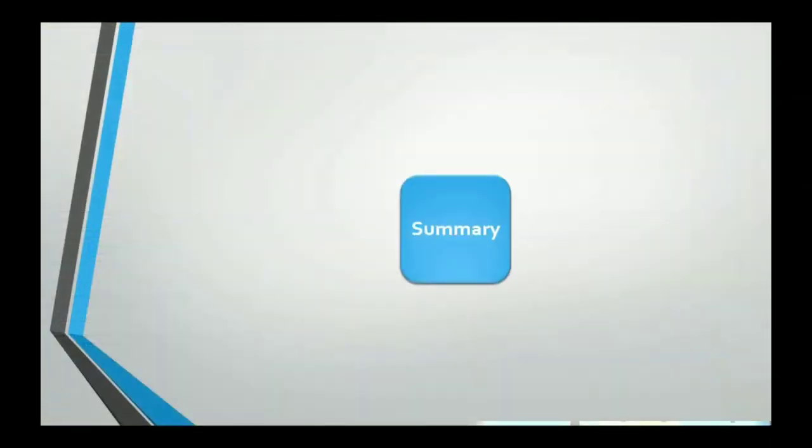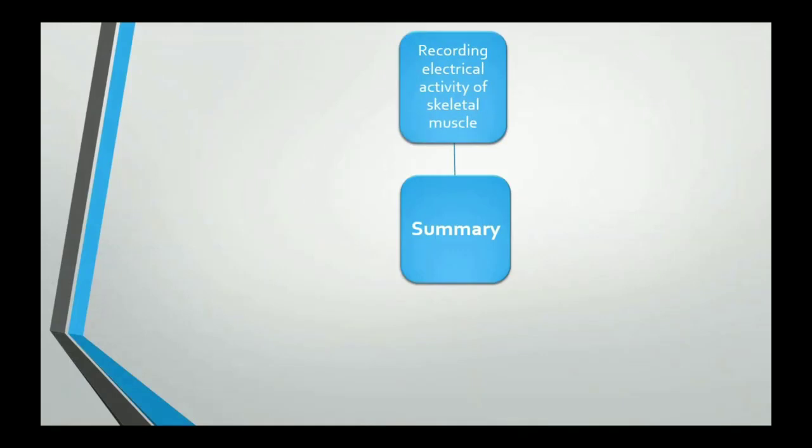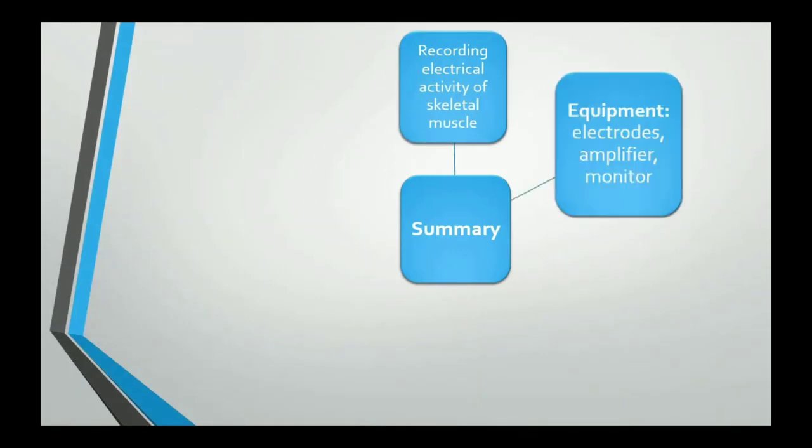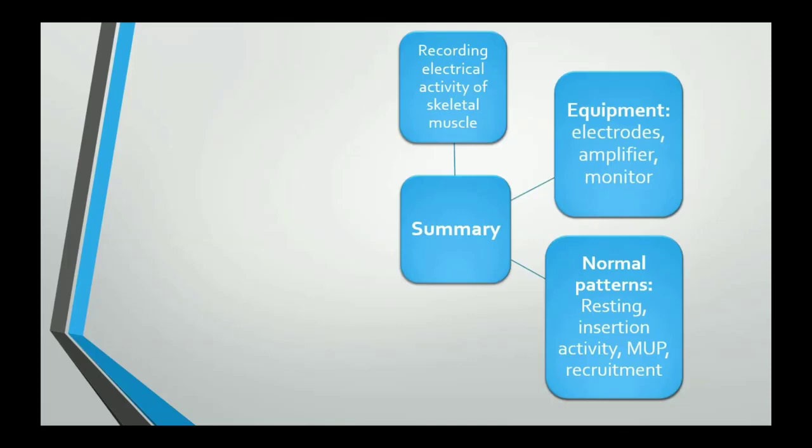So let us summarize what we have learned today in the EMG lecture. First is the definition of the EMG. It is a recording of the electrical activity of the skeletal muscle. What are the equipments required? Electrodes, amplifier and monitor. What are the normal EMG patterns? We look for the resting EMG, insertion activity, motor unit potential and recruitment phenomenon.